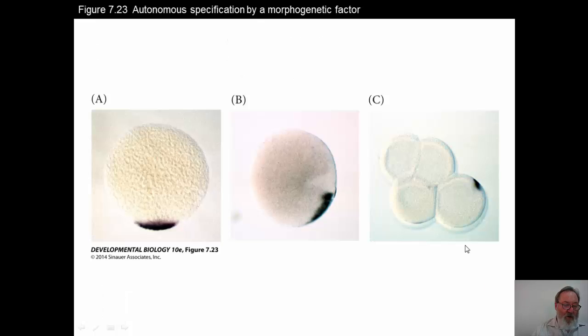We can also look at the autonomous expression of the morphogenetic factor MACHO1. MACHO1, you may recall from one of the earlier lectures, promotes the formation of muscle tissue. It's a morphogenetic factor, and in this case it's localized by in situ hybridization in the vegetal pole of the cytoplasm, in the same place where the yellow crescent has formed.